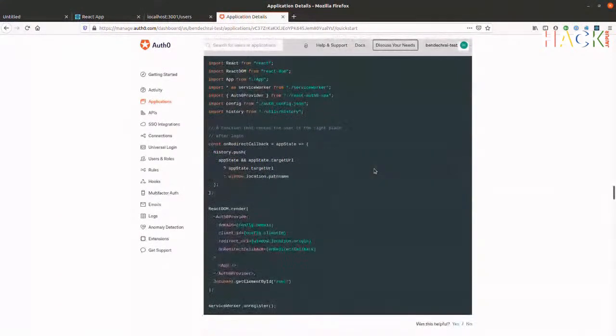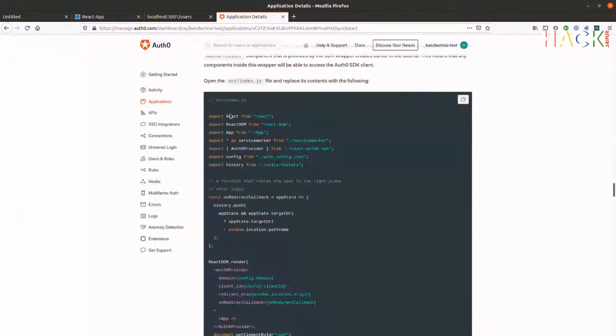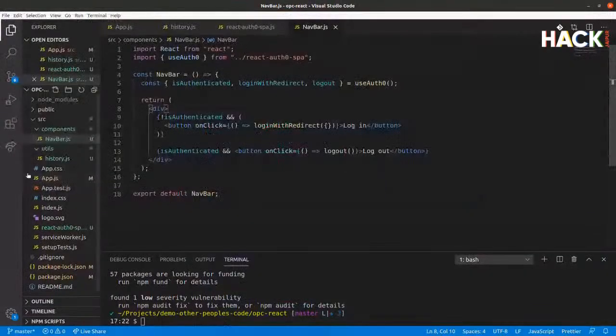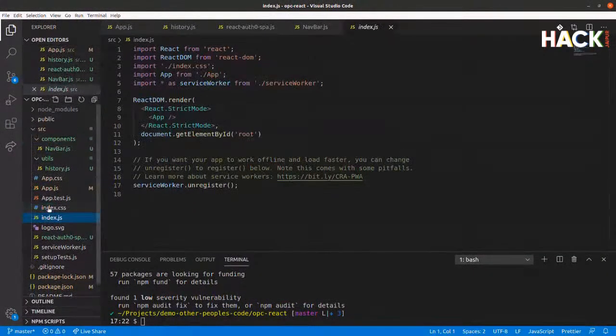So this is the bit that I mentioned before that I'd come back to, and this is where we wrap the Auth0 provider around the application. So I'll just jump into the source index first. So this is the index page here.